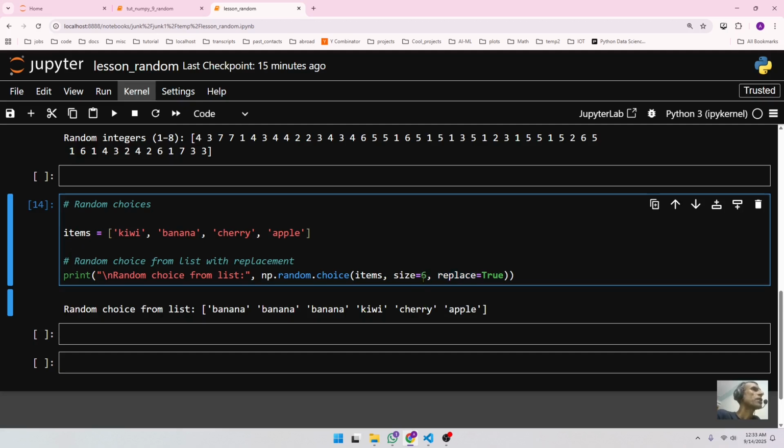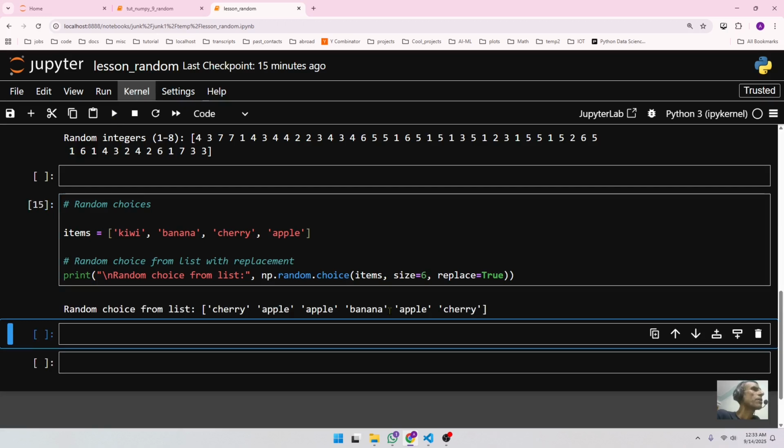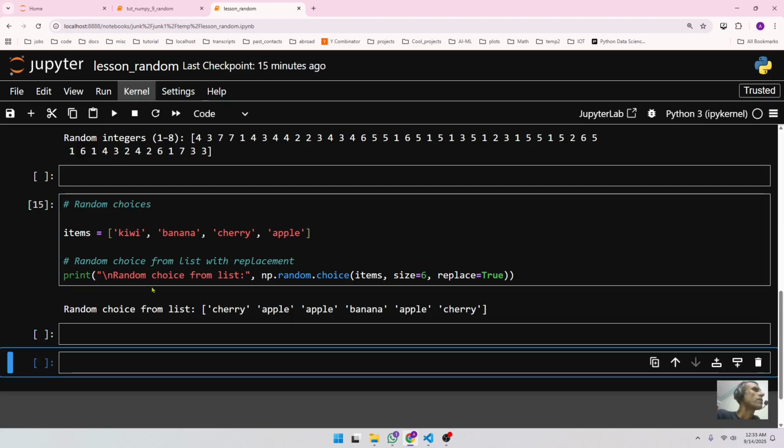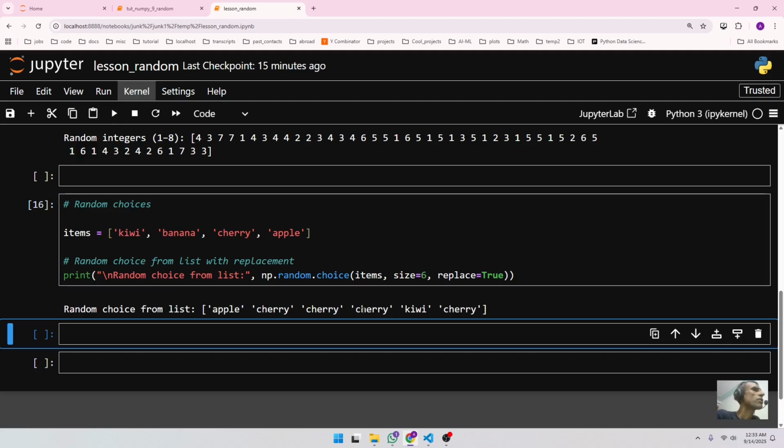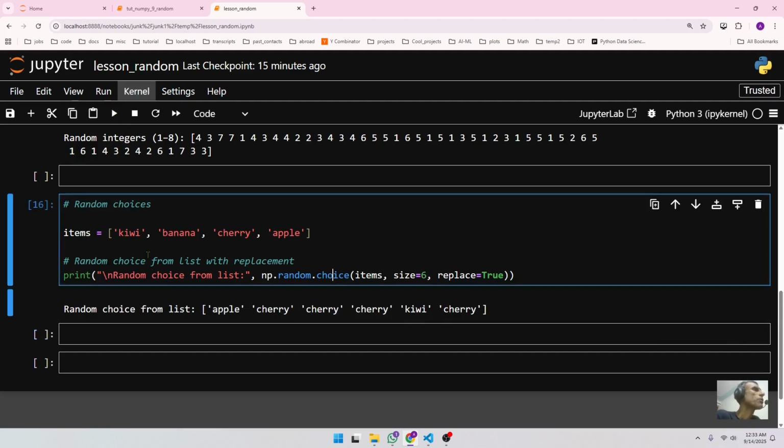You can actually change the number, and by the way, if I run this again, watch what happens. It's going to give me a different one. And again, if I run this thing, now it's going to give me different choices. It's giving me different choices because I'm not using np.random.seed right now. But if I use np.random.seed, with the number in between in the parameter, it is going to give me the same choice.